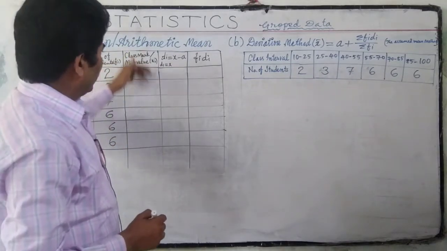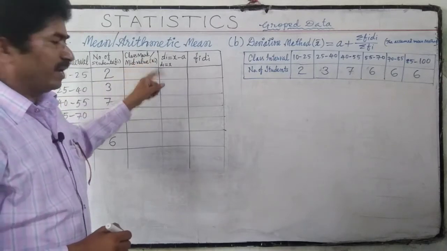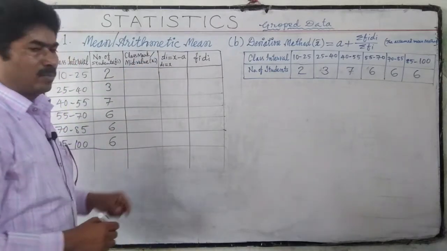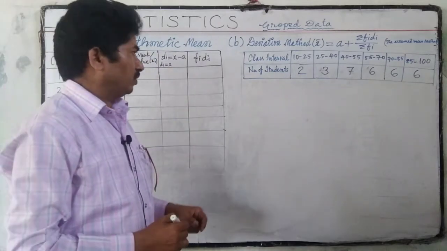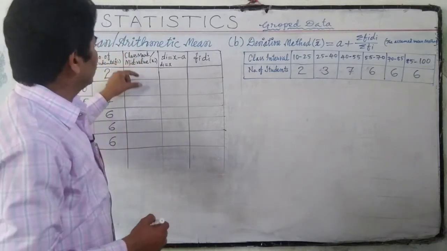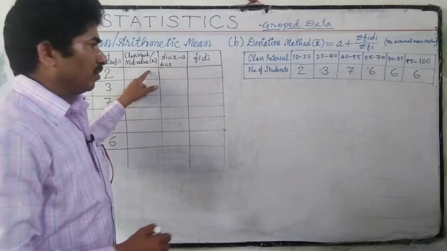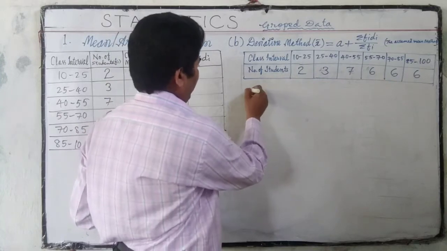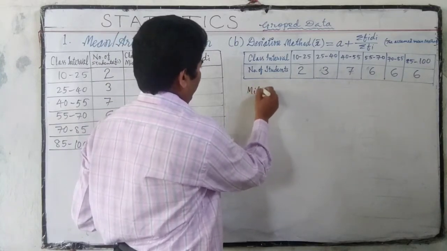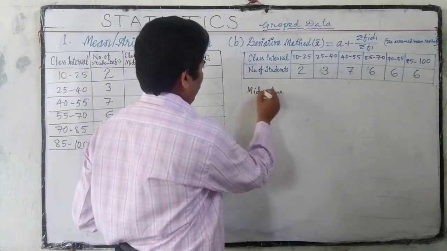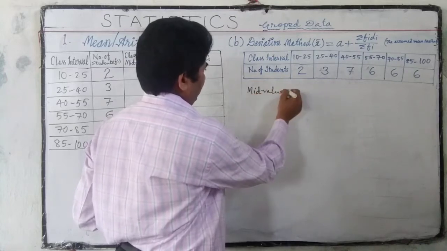We have to find the class mark or mid values. We already found them in the direct method also. Class marks are nothing but mid values. We can find the mid value using the formula: the average of the class.